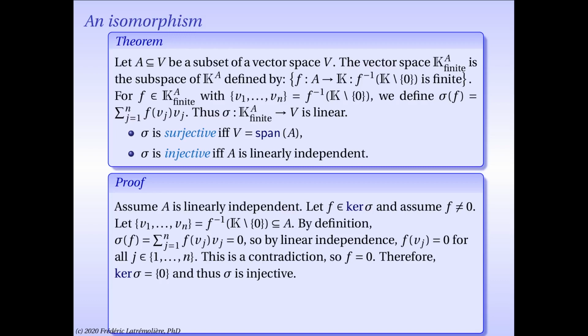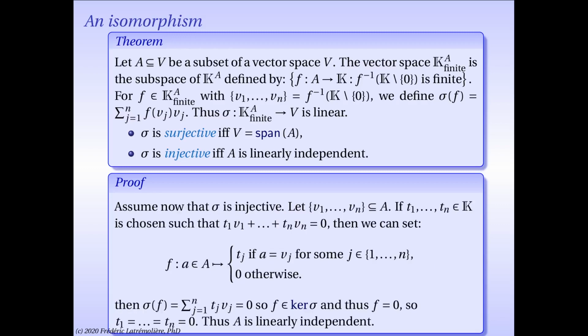So what does that tell me? It tells me any function in the kernel of sigma must be 0, and of course 0 is in the kernel of sigma. Therefore, the kernel of sigma is reduced to the singleton 0, and sigma is therefore injective. Now, let's prove the converse.